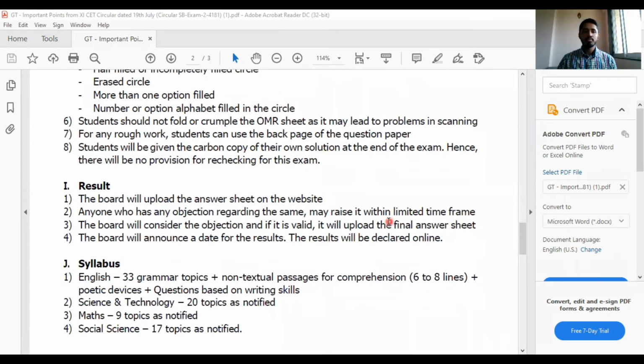The next, the result. The board will upload the answer sheet on the website. Anyone who has an objection regarding the same may raise it within the time frame.